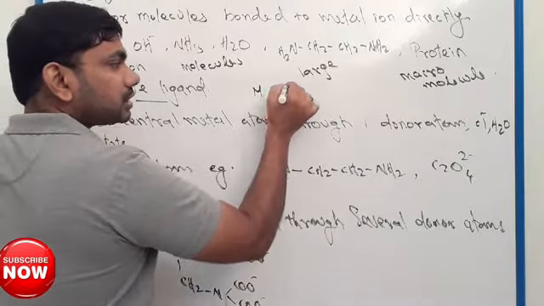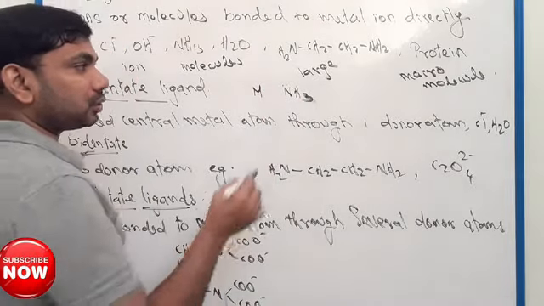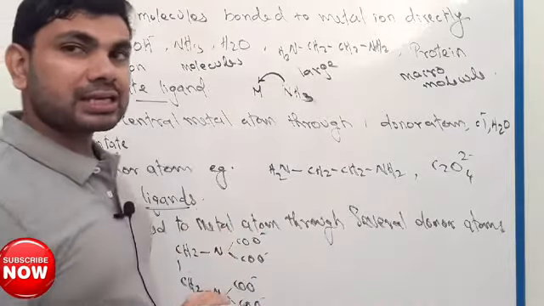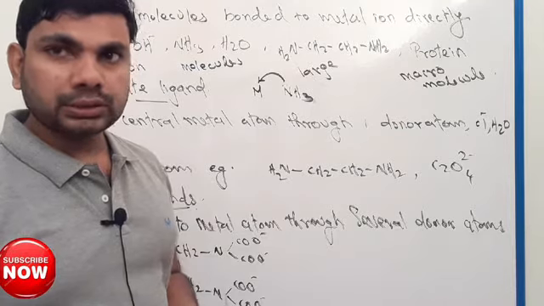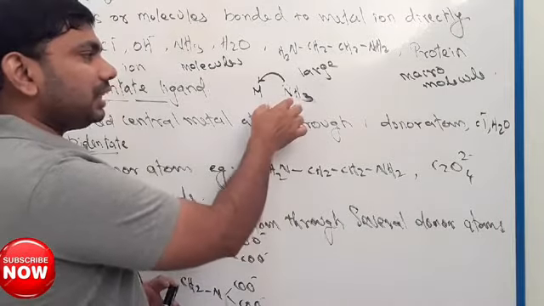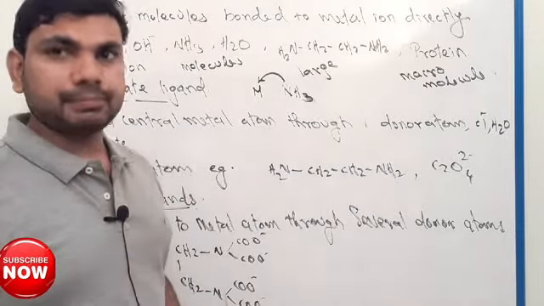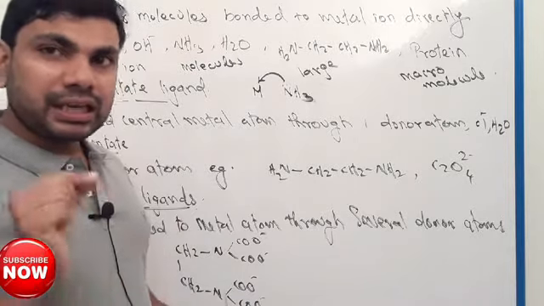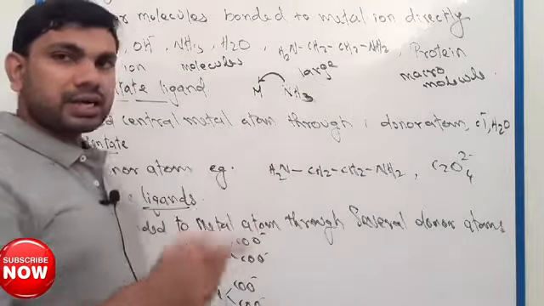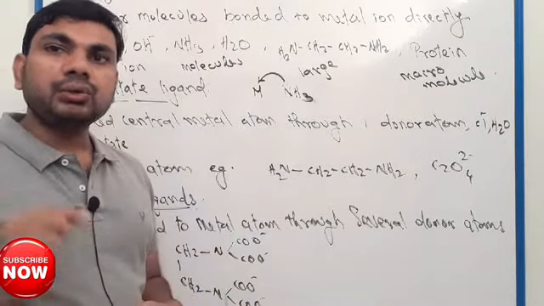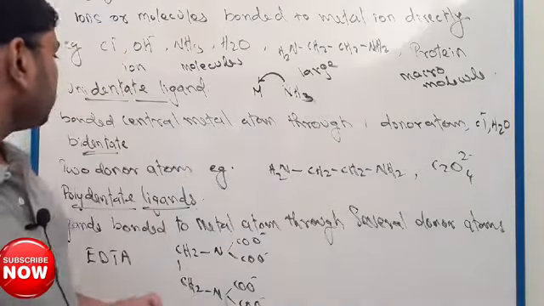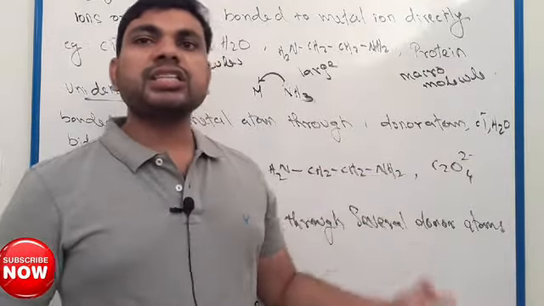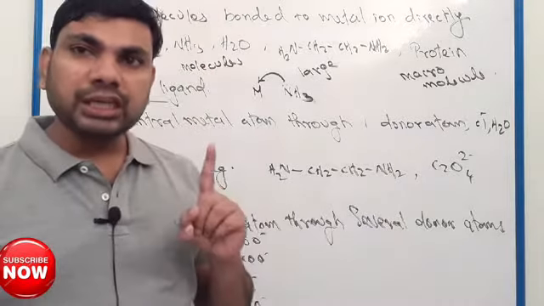In nitrogen there is a lone pair of electrons. This lone pair will donate an electron pair to the central metal atom and form a coordinate bond. So in NH3 there is one donor atom, nitrogen. Such ligands are called unidentate ligands. Examples: Cl minus, H2O, NH3, OH minus.